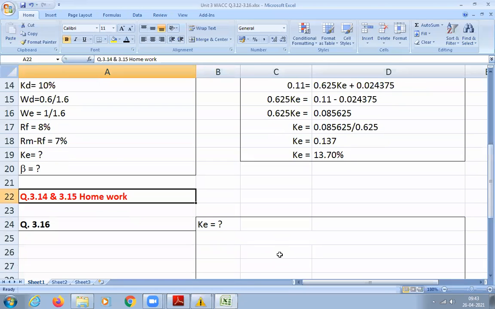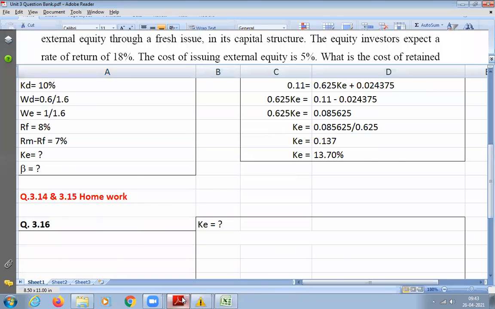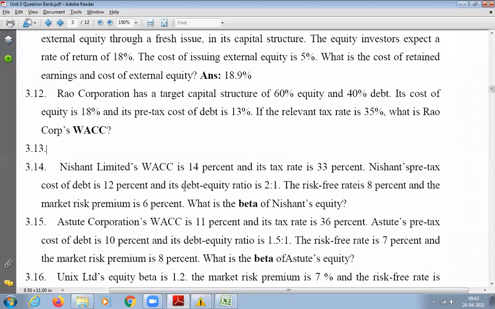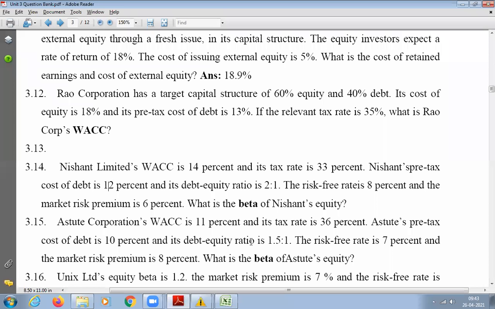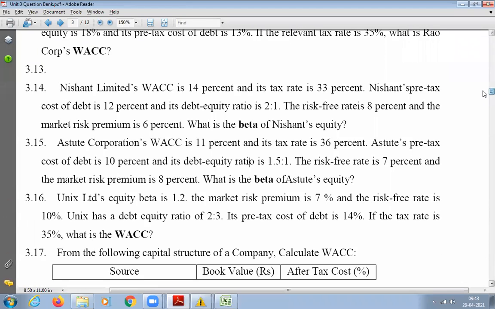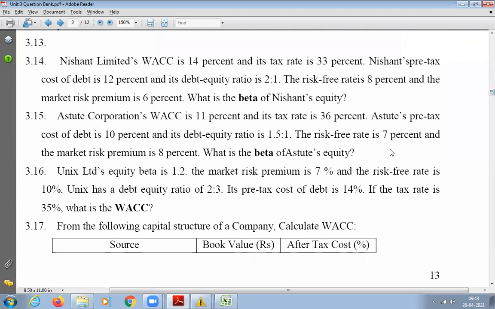We will just read 3.14 and 3.16. You can do it as homework. It's similar to the same thing what we have done. So 3.14 quickly, anyone? This is a very simple one. So I'm not doing it now. I want you to practice. 3.14. Anyone kindly read?